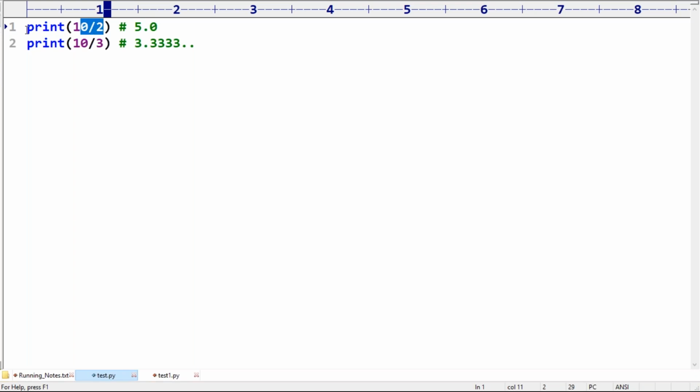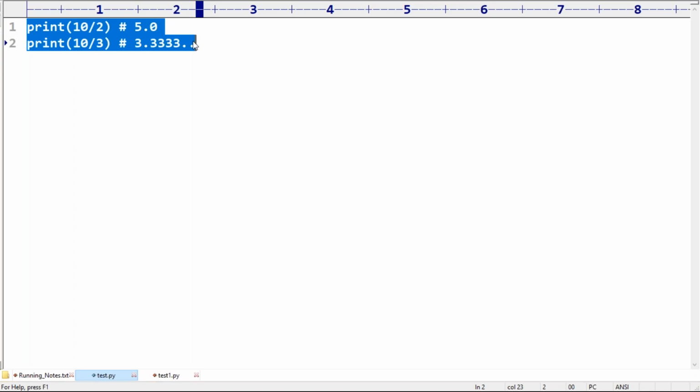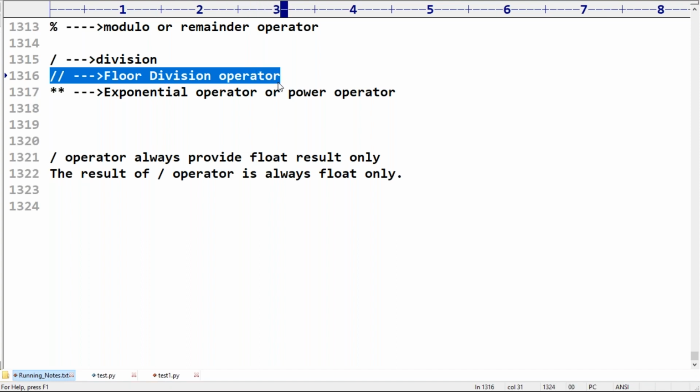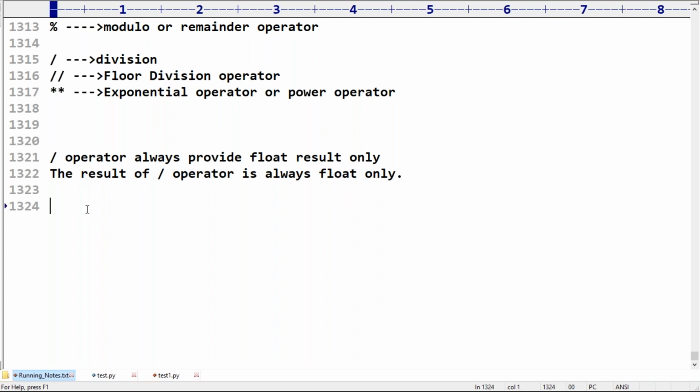Are you getting my point? Okay. So now, what about floor division? Yeah, this is the new operator which came in Python 3.x. Very important, sir. So this is the floor division operator.